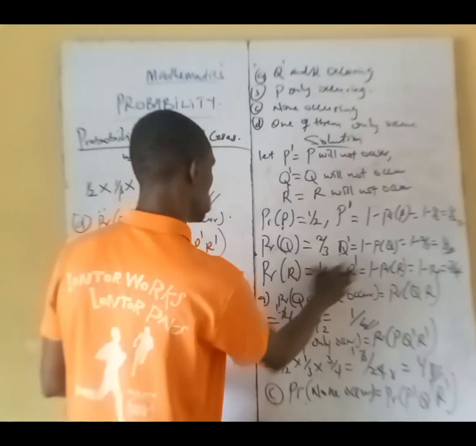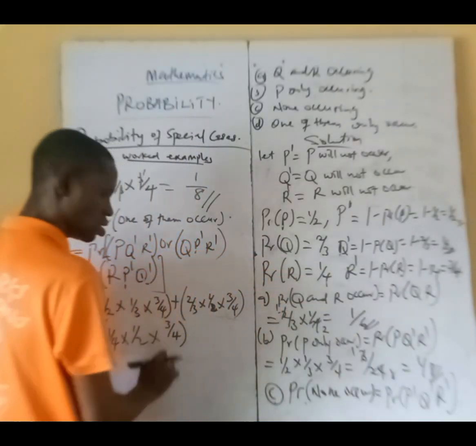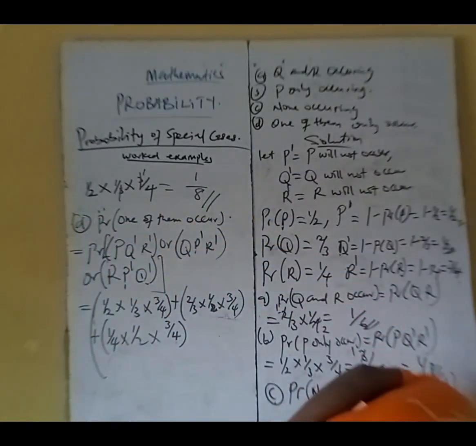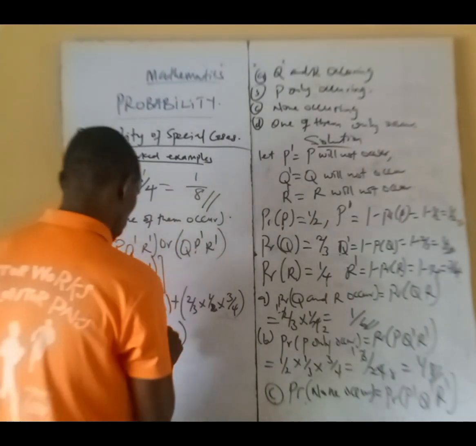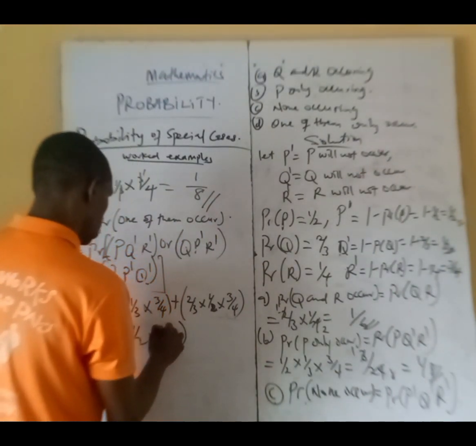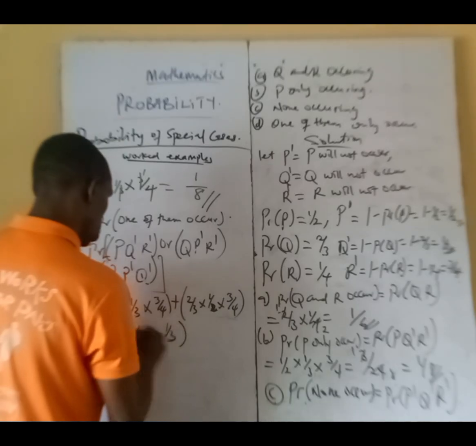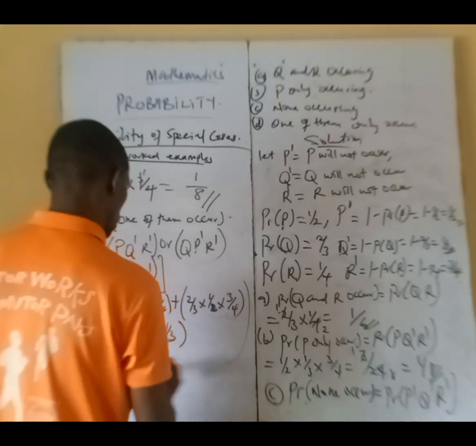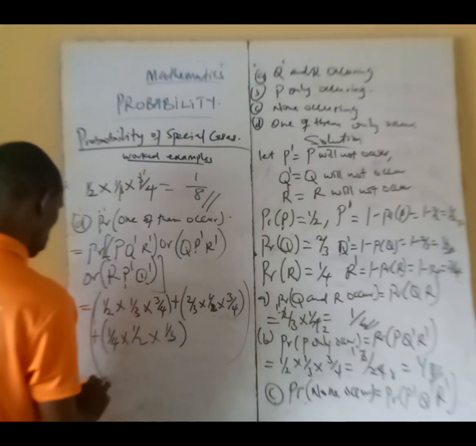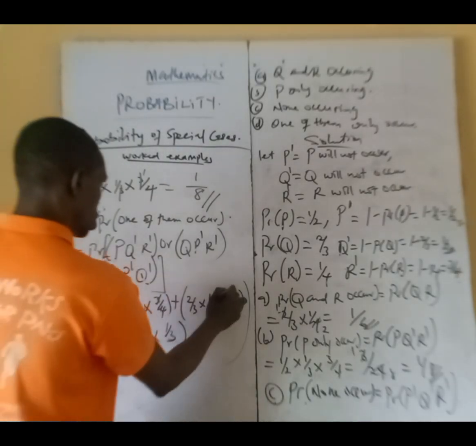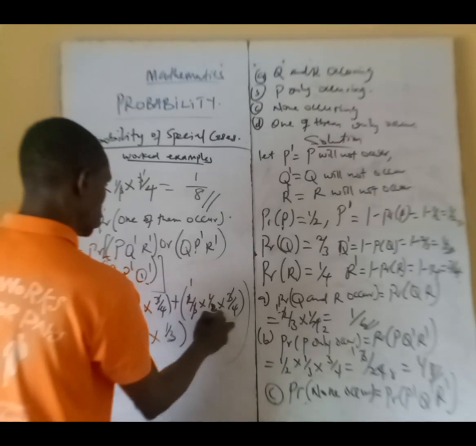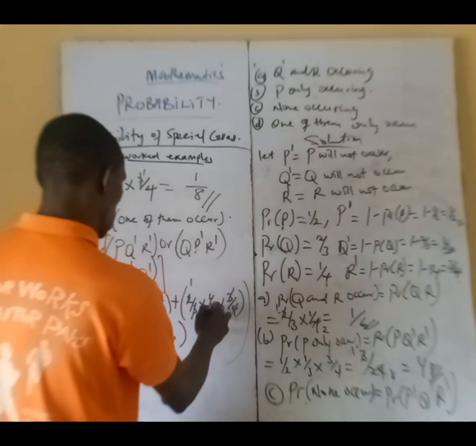R occurs, Q did not occur, so this is 1/3, sorry, this 1/3. So you now have it to be: 3 will cancel 3, 3 will cancel 3, 2 here 1, 2 here, 2 here.